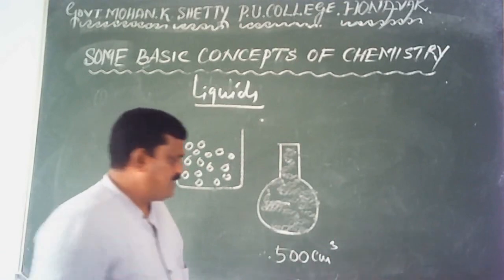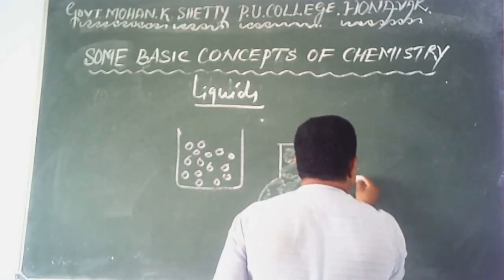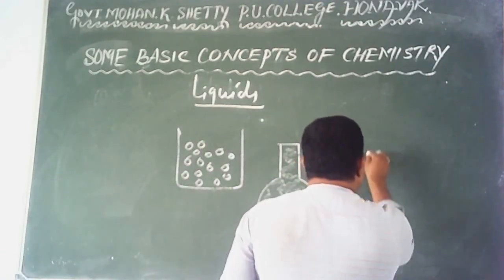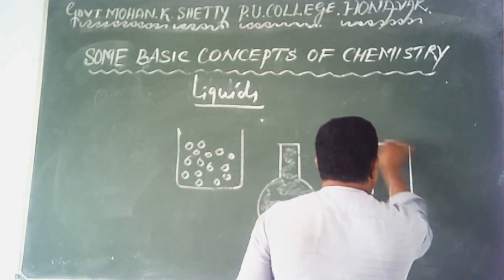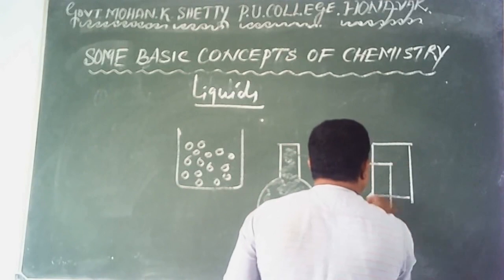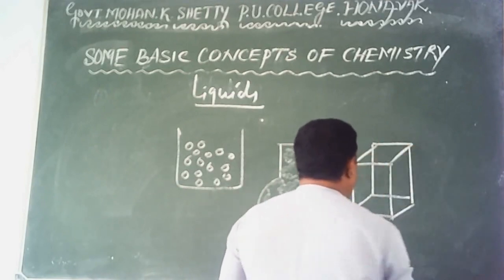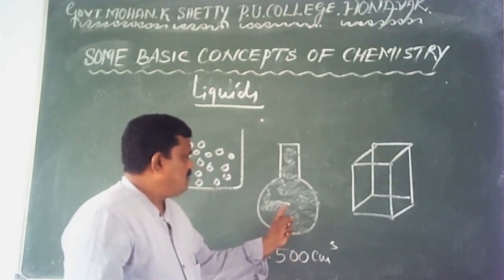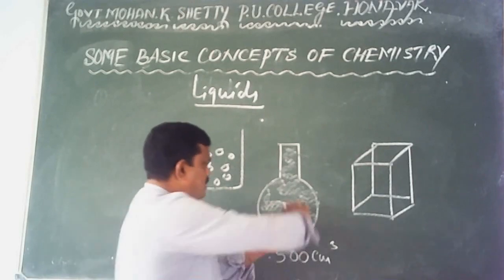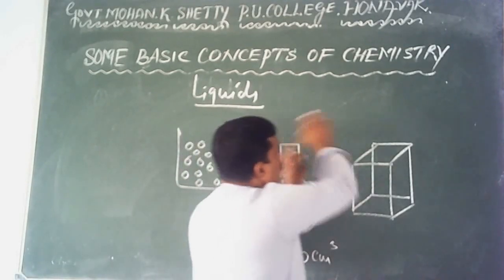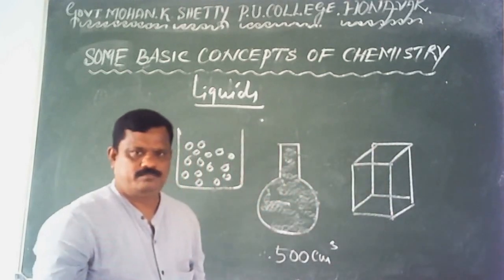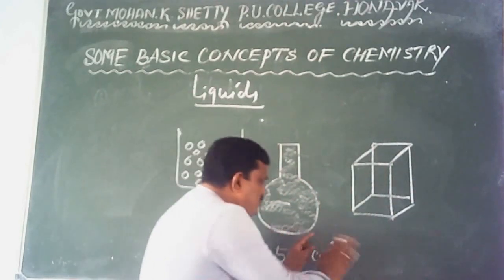Let me do one thing. Let me transfer the same into another vessel of cubic shape. Okay, what is done here? I have transferred the entire water into this vessel. Volume does not change.